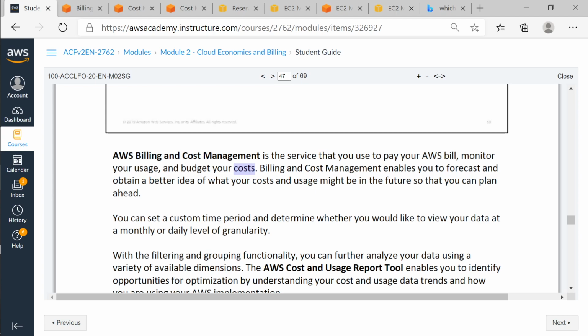But remember this, you can only stop services which are configured for pay as you go, which means pay for as much as you use. If I'm using it for 1 second, I pay for 1 second, or if it is an hourly cost, then I pay for every hour. The moment the service stops, the bill will stop. But there are certain costs which are flat costs. A flat cost means even if something is stopped, it is still being charged because it is occupying a space in the cloud. So you have to be aware of that.